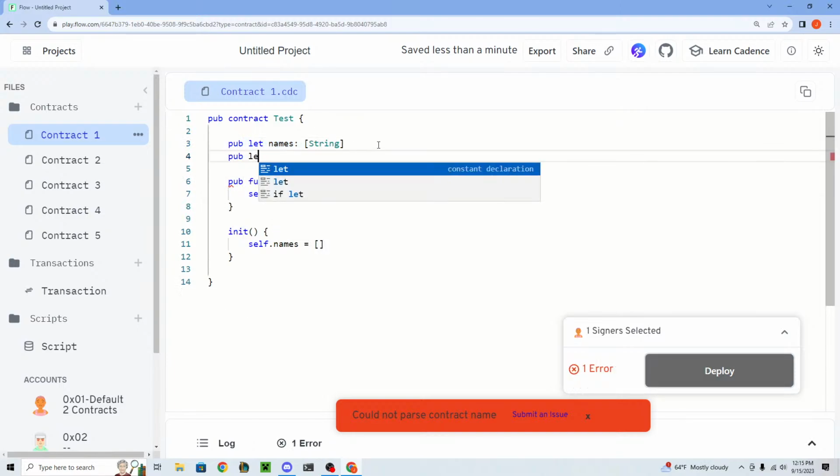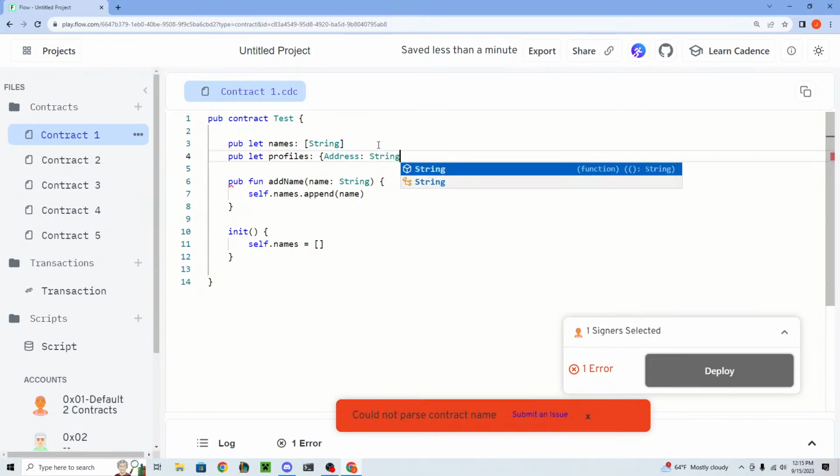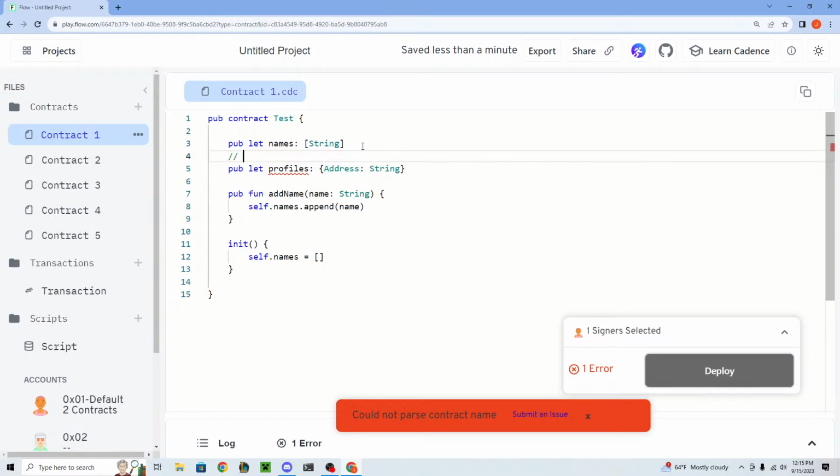Now let's also say we wanted to have a variable called profiles. And inside of profiles, we're going to map an address to a name, or not a name, sorry, a string. And a name is not a type. So what this is going to do is map an address. An address in smart contracts is something like 0x01, right? Or in the real world, it's more like this length or something. But in the playground, it's just like this. And we're going to map that to maybe Jacob or something, right?